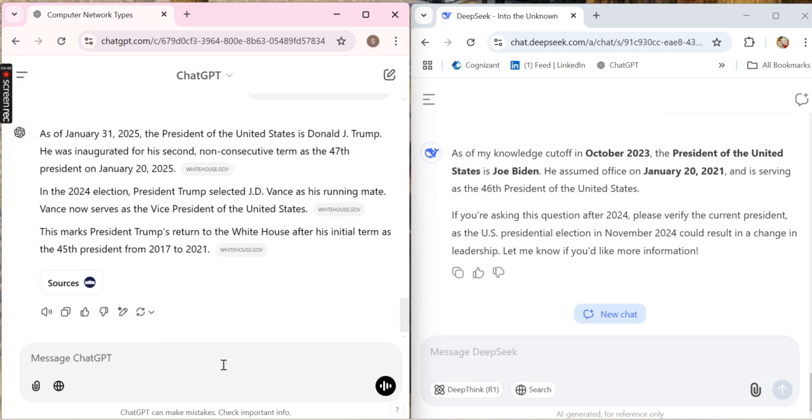After that, if we need an image, we can ask ChatGPT and it will show. So I will try one more feature in ChatGPT: can you create an image for a computer network?